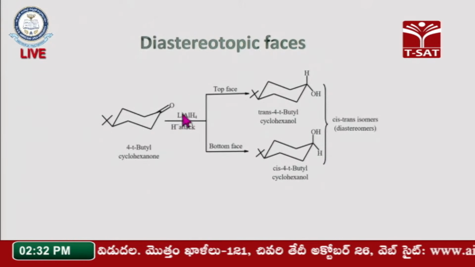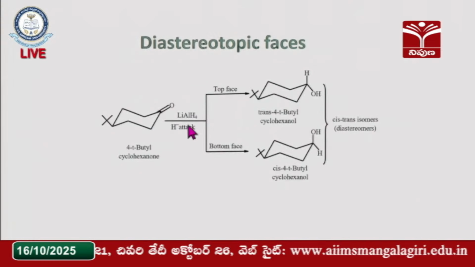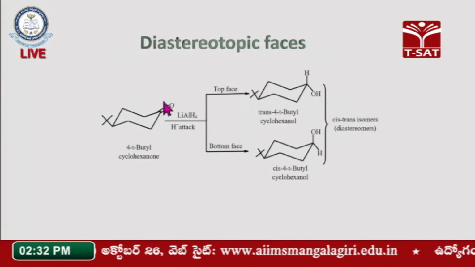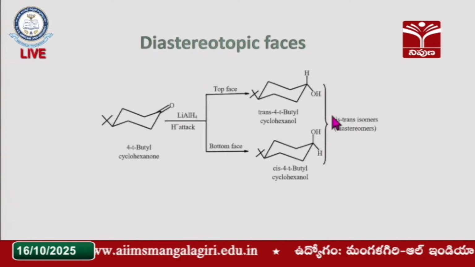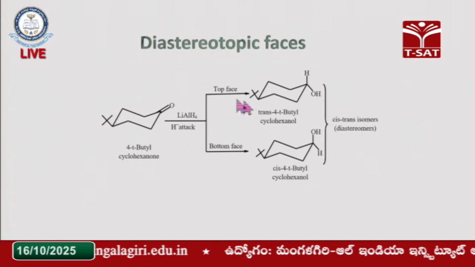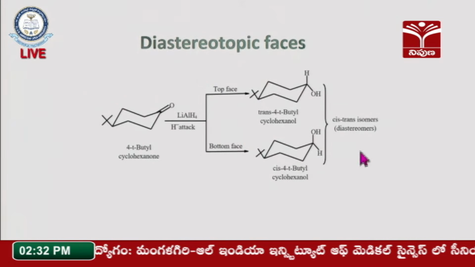The lithium aluminum hydride can attack from the top face, and top face attack leads to formation of the equatorial alcohol group, and bottom face attack leads to formation of the axial alcohol.